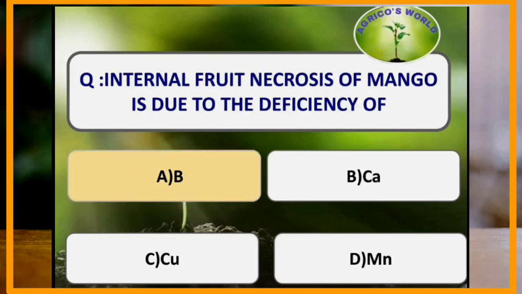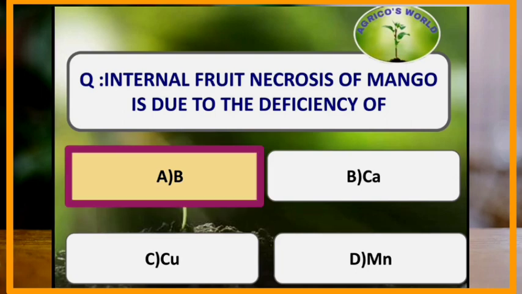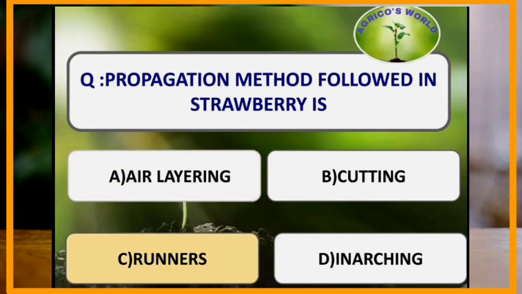The internal fruit necrosis of mango is due to the deficiency of which of the following nutrient? The internal fruit necrosis of mango is due to the deficiency of boron, and the deficiency of boron also leads to the internal necrosis of amla. What is the propagation method which is followed in strawberry? For the propagation of strawberries, runners are mostly used.